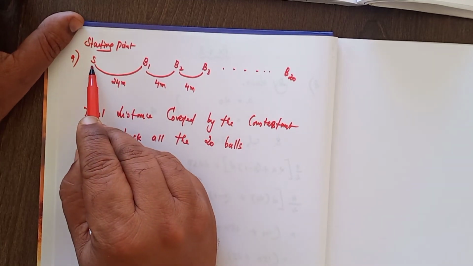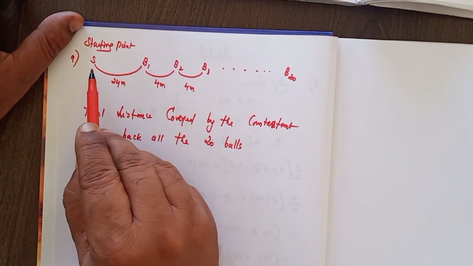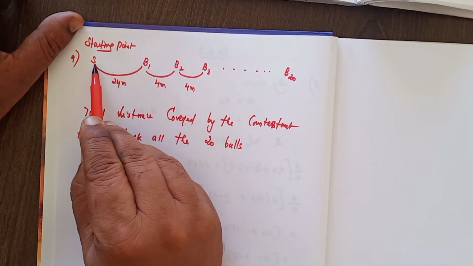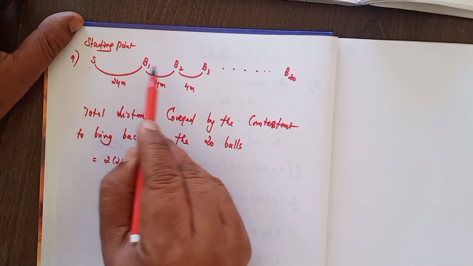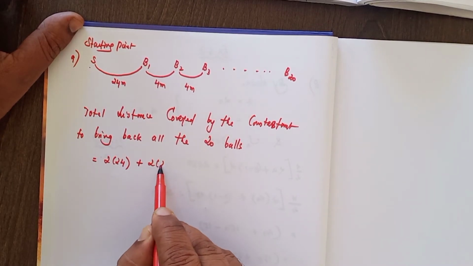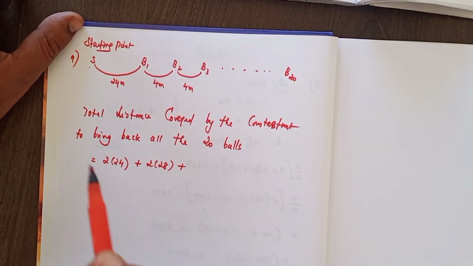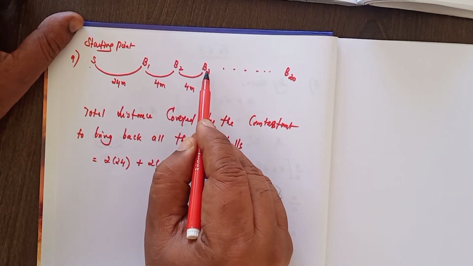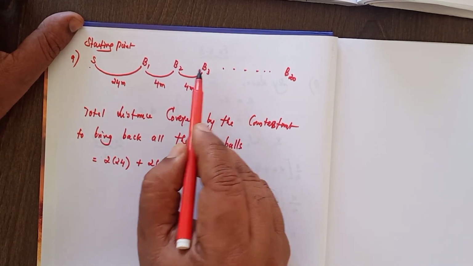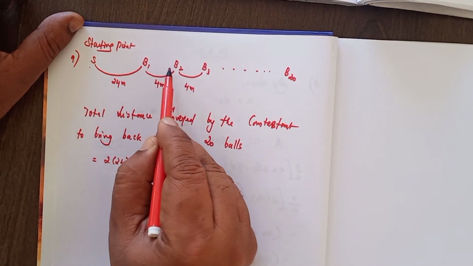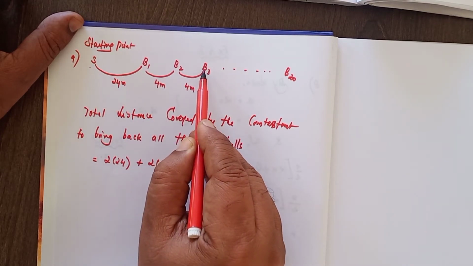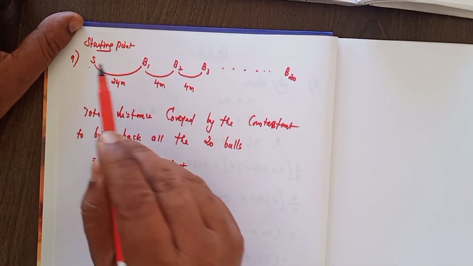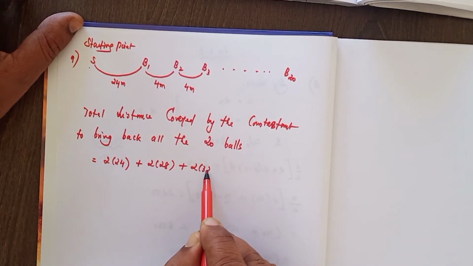Now from the starting point he has to take ball number 2. So he has to travel 24 plus 4, 28. Then he has to come back to the starting point, another 28. So 2 times 28, plus. Now from the starting point he has to pick the third ball. For taking the third ball he has to travel 24 plus 4 plus 4, that is 32 meters. Then he has to come back to the starting point, so another 32 meters. So 2 times 32 meters.